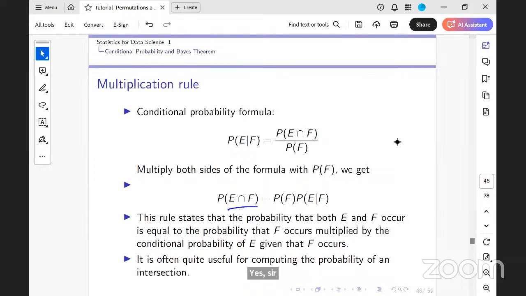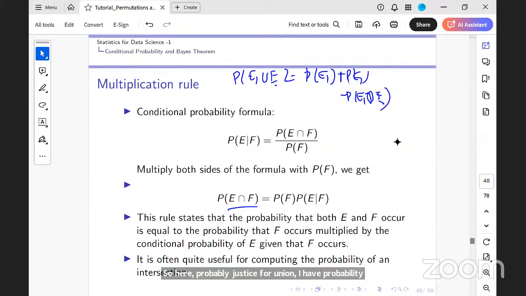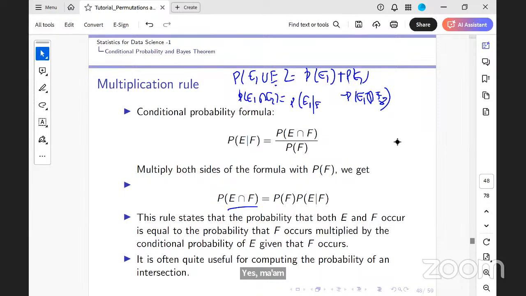Just as for union, I had probability of E1 union E2 is probability of E1 plus probability of E2 minus probability of E1 intersection E2, right? This was my addition rule. Now I have a multiplication rule which is talking about the intersection of two events, which is probability of E1 conditioned on E2 times probability of E2.